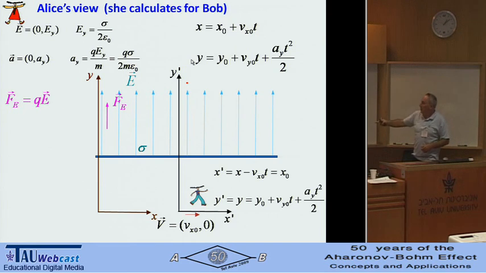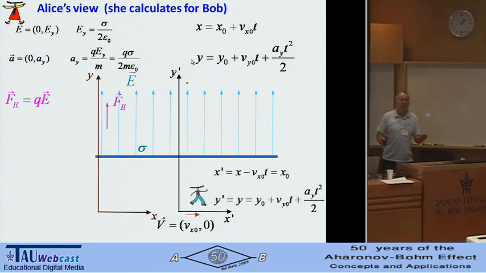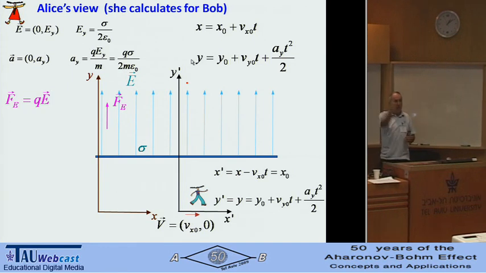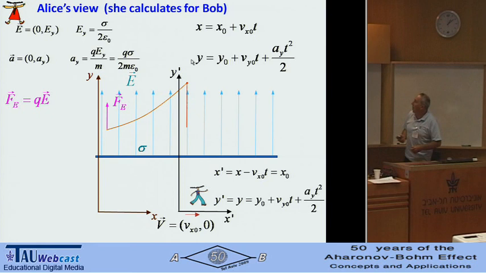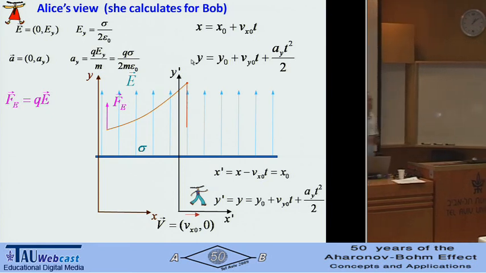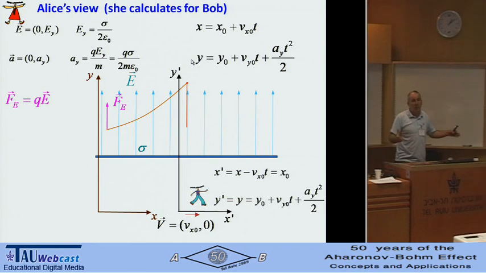So she says that what Bob will see is x equal to x0, constant. It means the particle will go in a straight line with this acceleration. So this is the motion of the particle as Alice calculates for Bob.